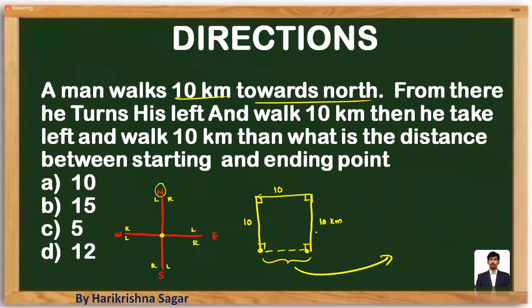So how can we find this out? These two are opposite sides, so we can say all sides are equal and the leftover side should be 10 kilometers. The shortest distance between the initial point and the final point is going to be 10 kilometers. This figure is called a square. Always, the narration of the story in such a question is going to frame a square or a rectangle, so note the type of figure you are going to see.